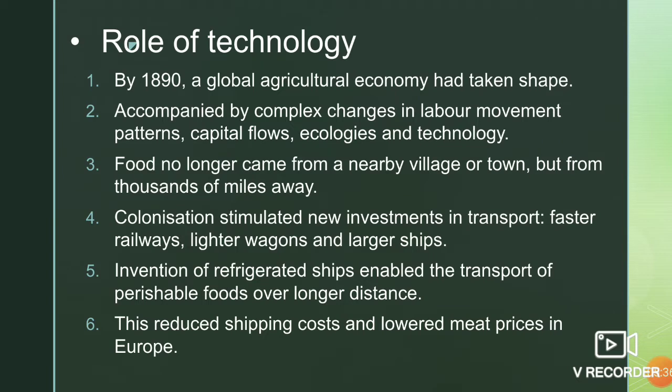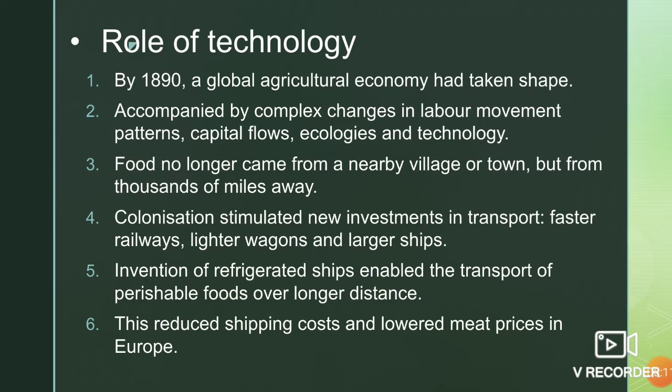Role of technology. By 1890, a global agricultural economy had taken shape. It was accompanied by complex changes in labor movement patterns, capital flows, ecologies, and technology. Food no longer came from a nearby village or town, but from thousands of miles away. It was not grown by farmers for their family need, but it was grown for the international market, and it was cultivated by agricultural labor.